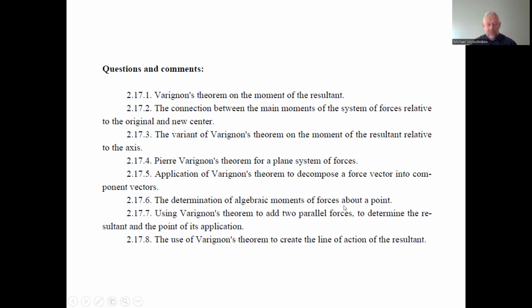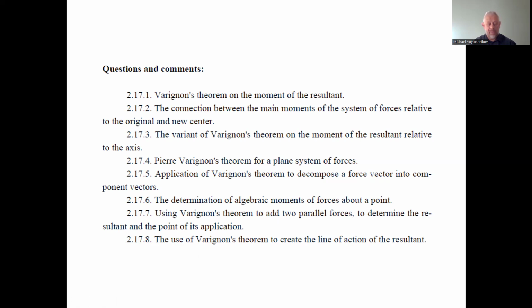Application of Varignon theorem to decompose the force vector into component vectors. We decide issues like finding the moment of rotation of a force around one definite point.